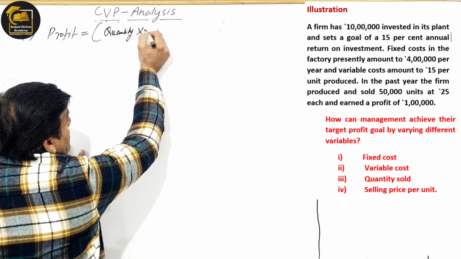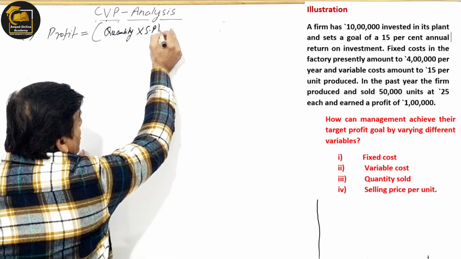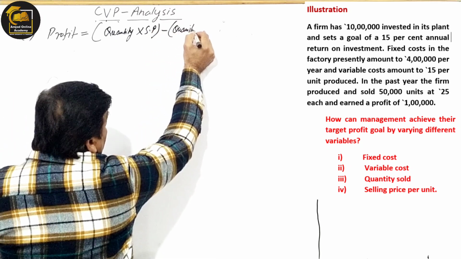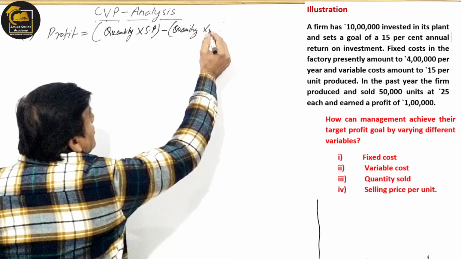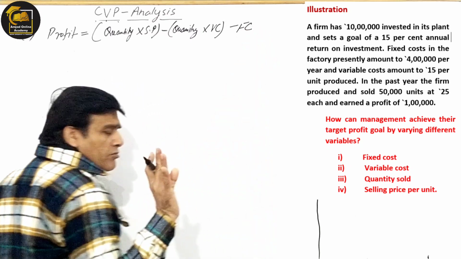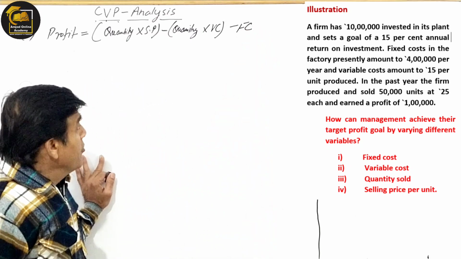Quantity multiplied by selling price per unit, minus quantity multiplied by variable cost per unit, minus fixed cost. Again the same equation I have used.